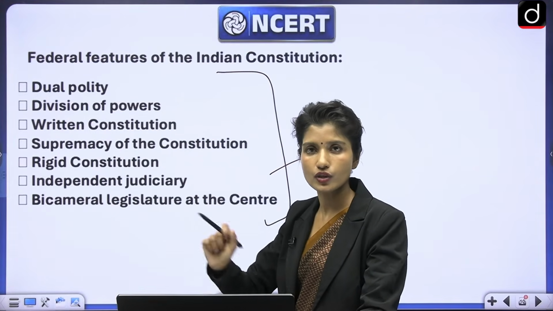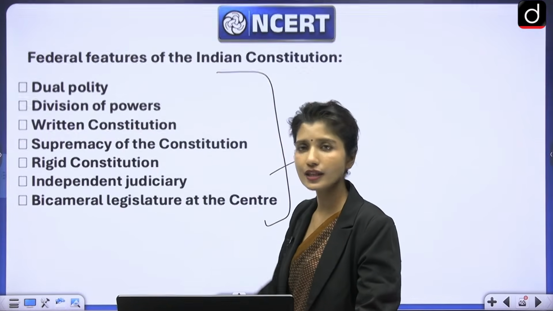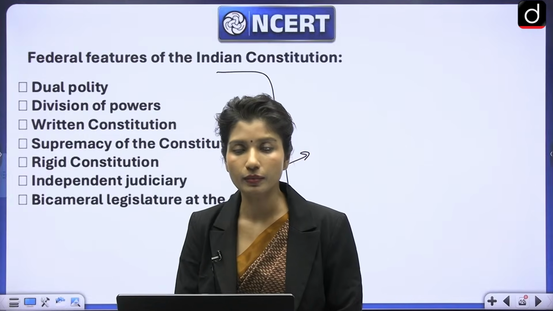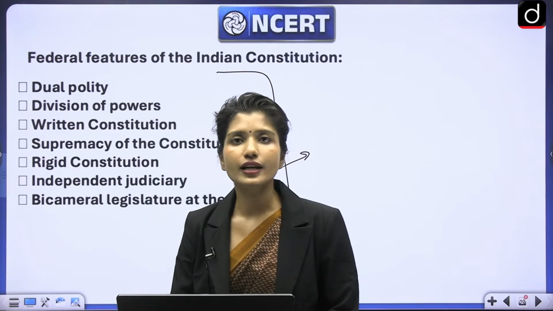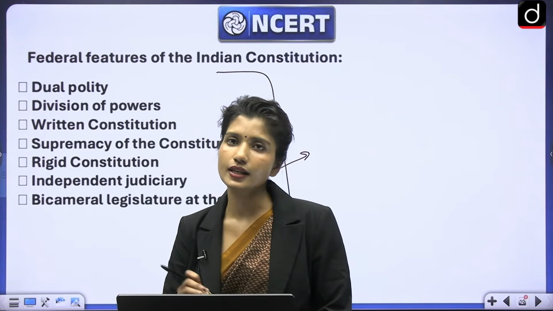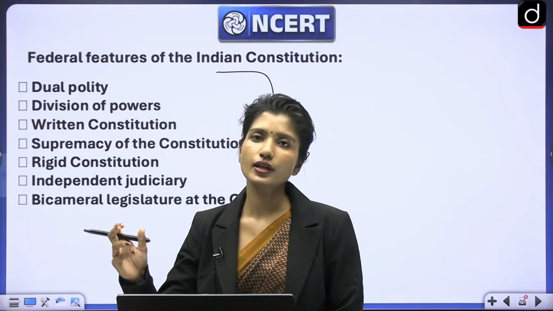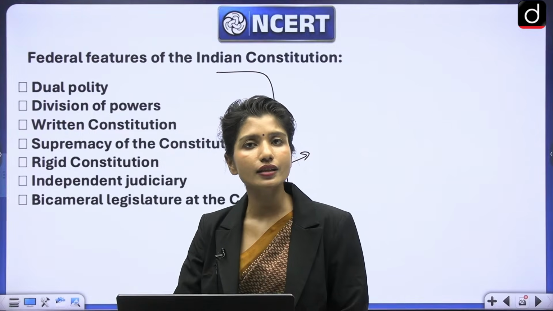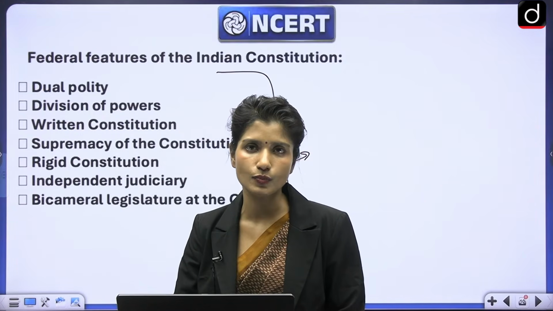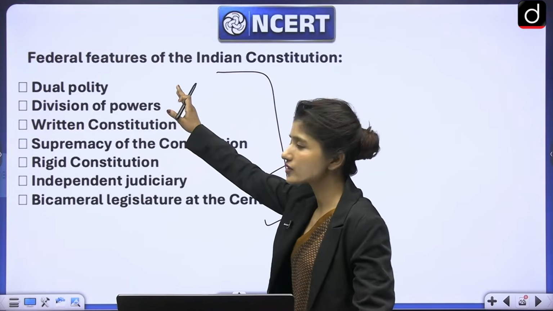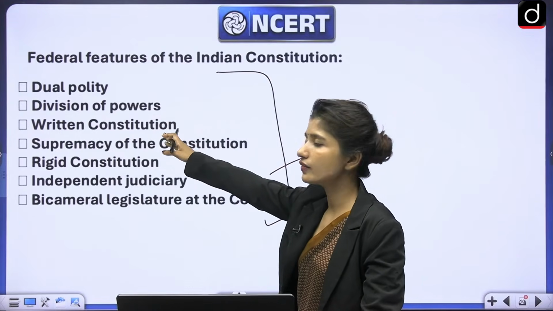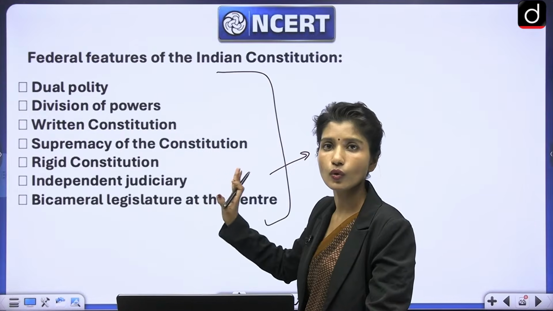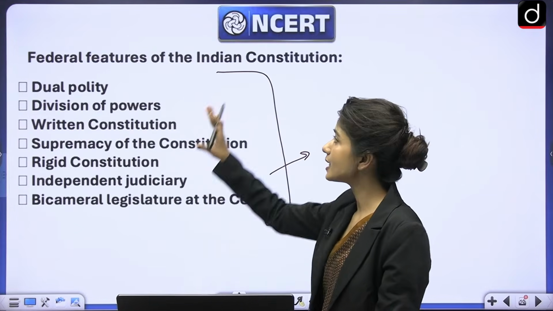They have their individuality. Next, independent judiciary. Why? Because if at any given point of time there is a problem between center and state, then the judiciary will interfere and make sure that nobody encroaches over anybody else's power. We have already studied dual polity in detail, we have studied division of power, we have studied all these in yesterday's lecture. If you haven't seen that, please go ahead and watch it first, because these are very important.